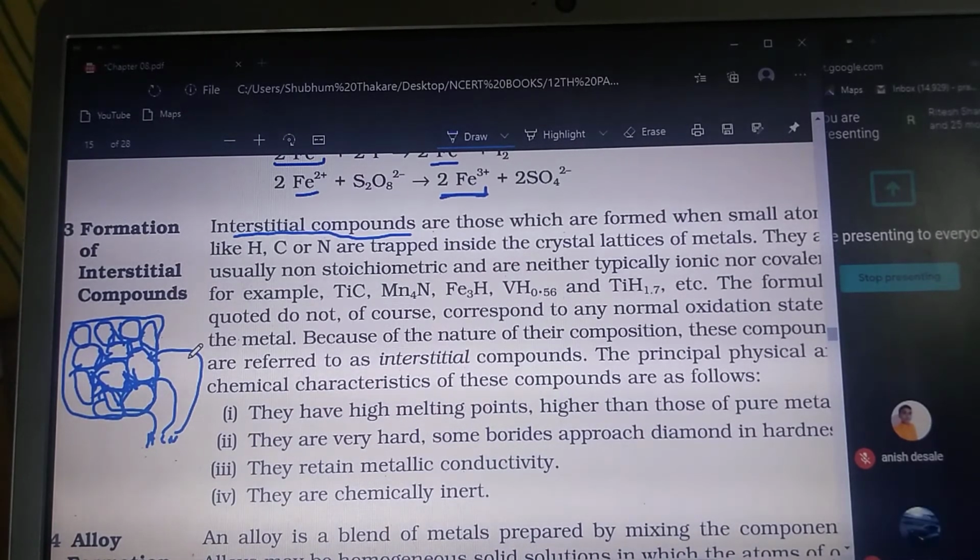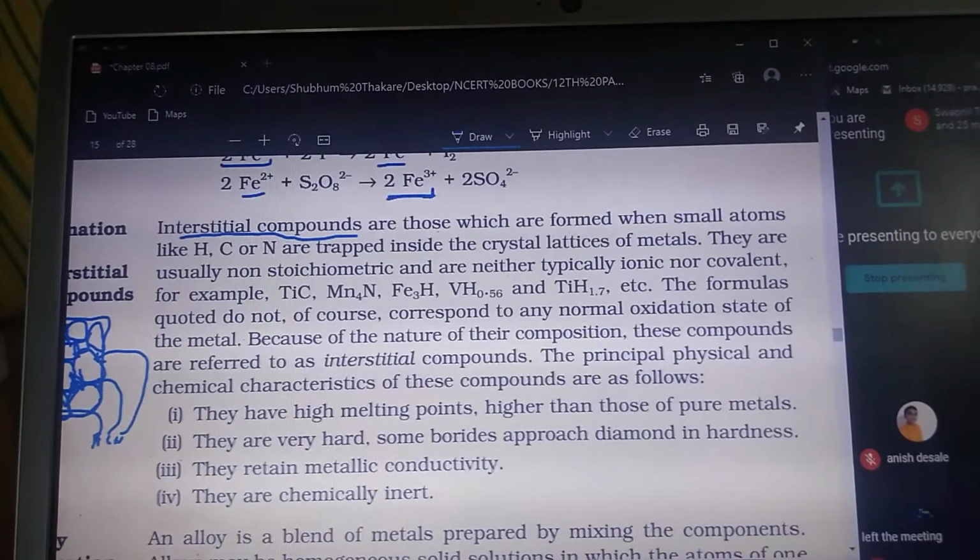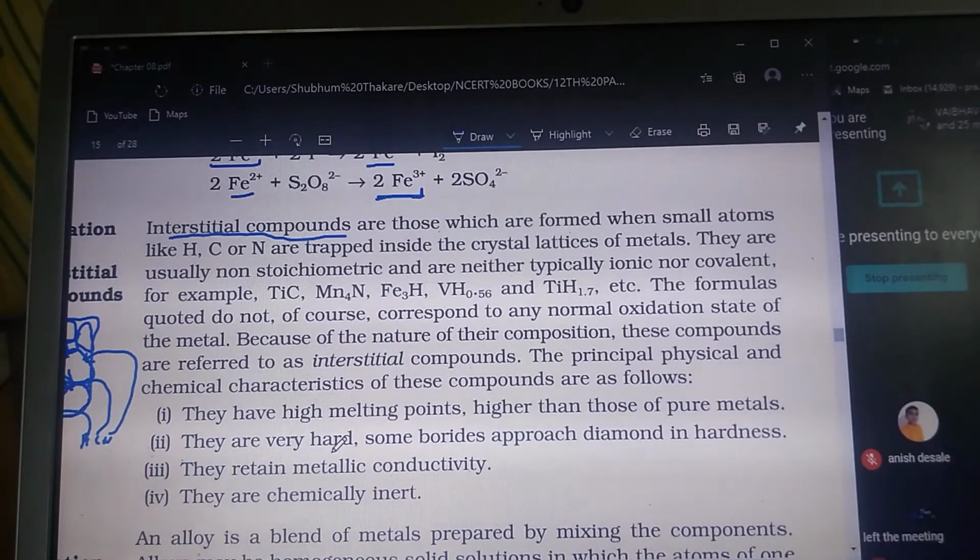Interstitial compounds. Now these interstitial compounds have these characters. They have high melting points, they are hard in nature, they retain metallic conductivity, and they are chemically inert. So these are improved properties as compared to the original metals.